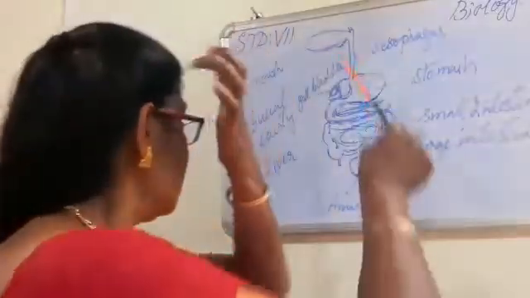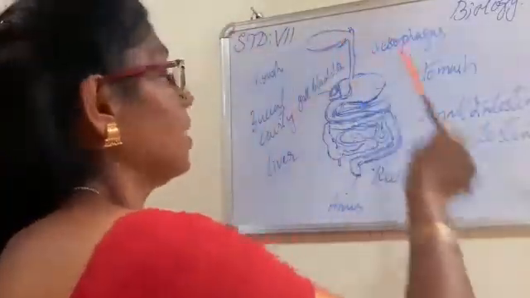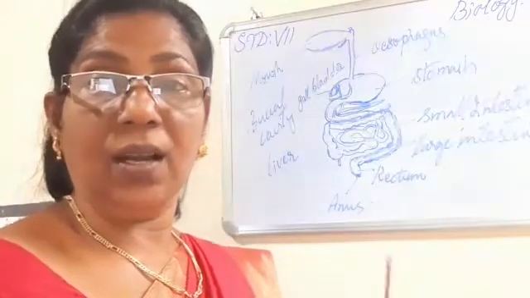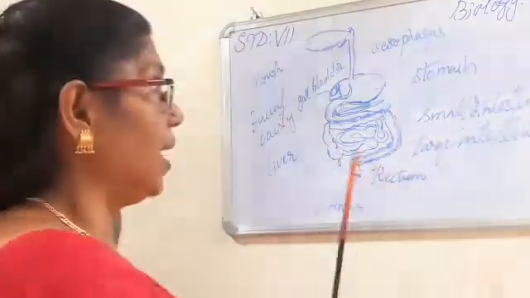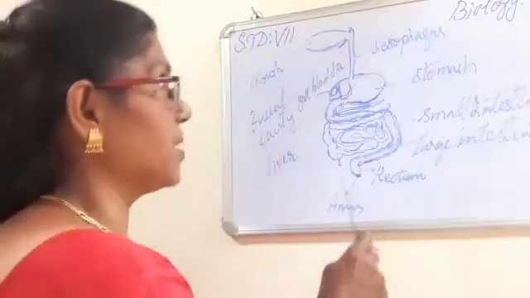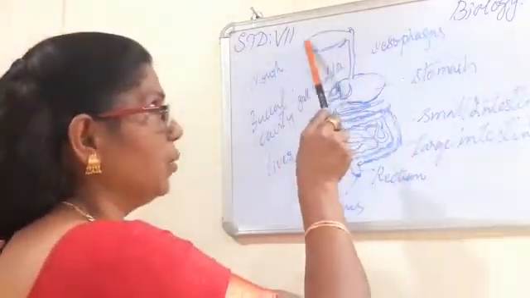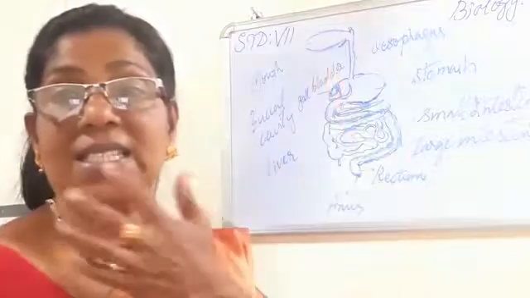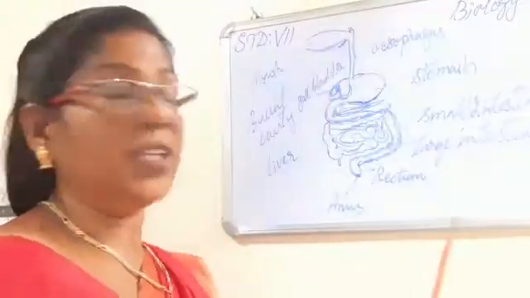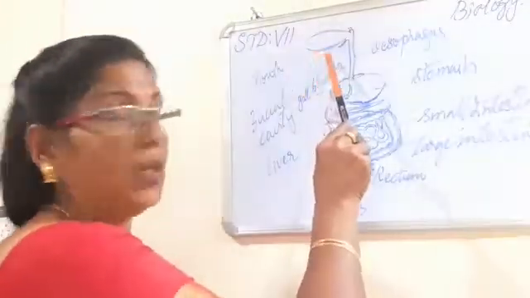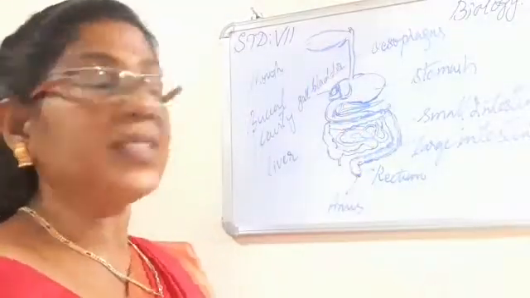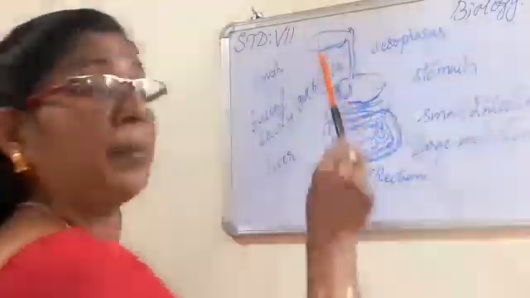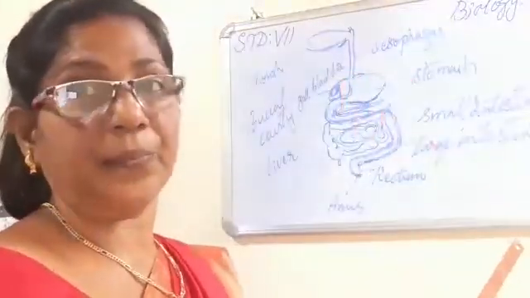Let's see, this is the alimentary canal or digestive system of humans. The digestive system of humans is composed of the mouth. Mouth is the slit-like opening through which the food is taken in, which enters into a large cavity. The cavity is known as buccal cavity.